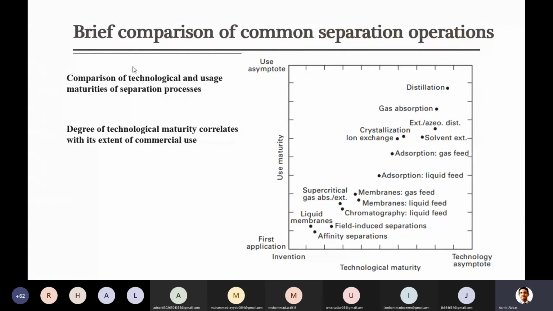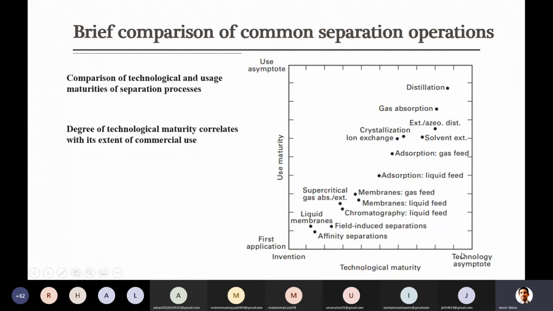If you look at the x-axis down here, there is technological maturity. If you start with the origin, which is marked invention, meaning the technology was just invented, then with the passage of time, when some technology is invented, it gets mature, it gets better with time.